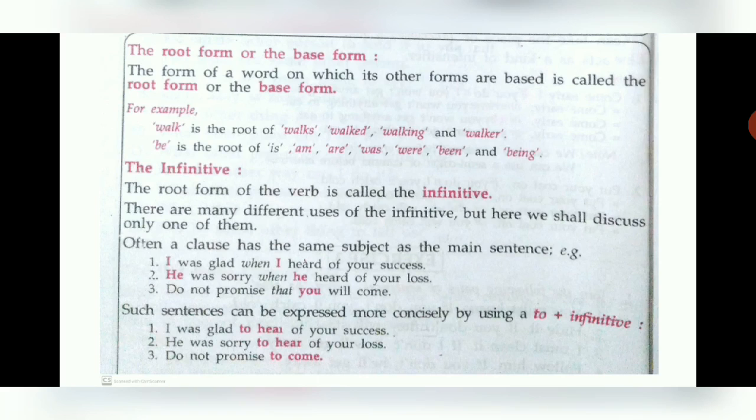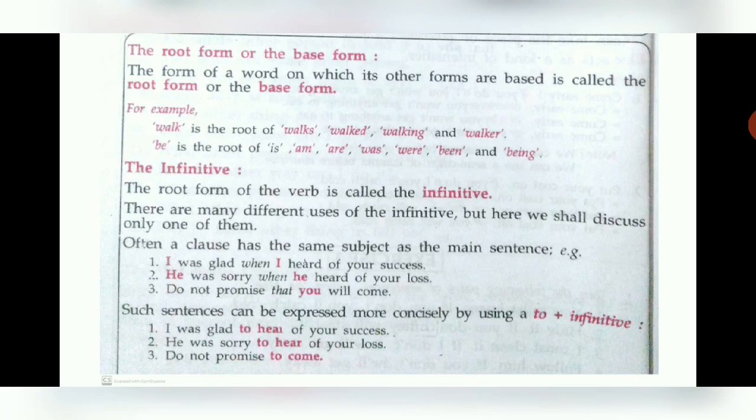Now if you see, such sentences can be expressed in a better way using an infinitive. That is, now here infinitive is there, the verb is there, but using a to plus infinitive. Now when you add to the infinitive or to the root word, it becomes a different sentence.